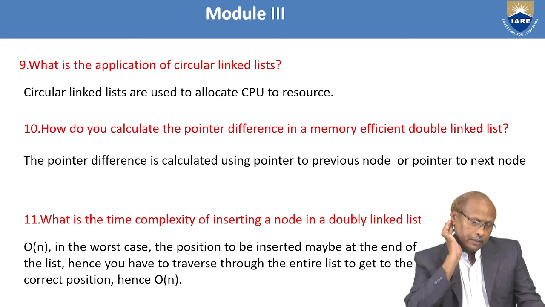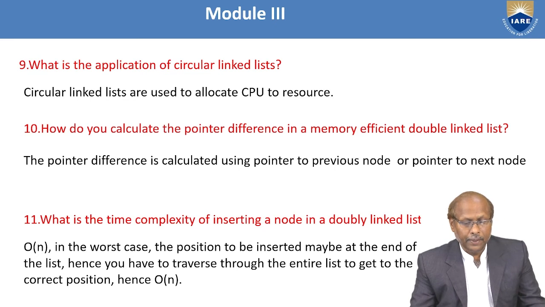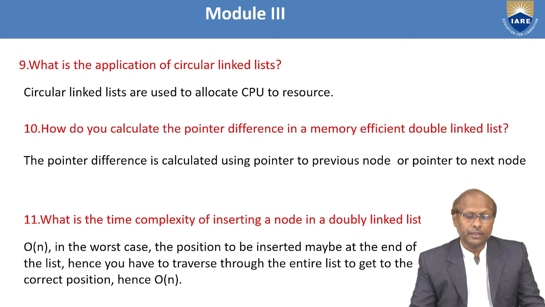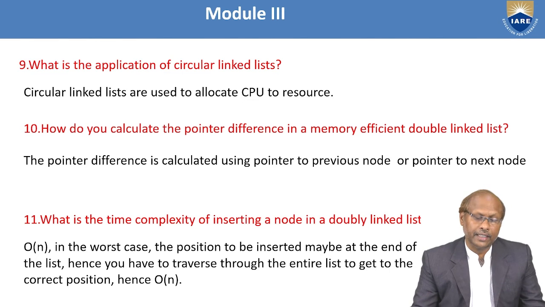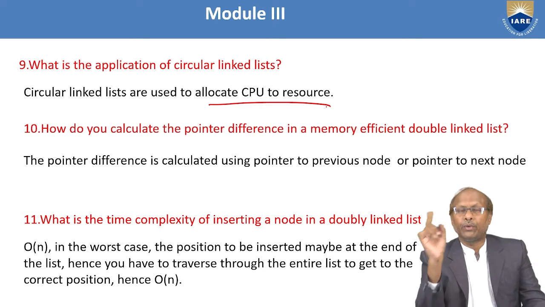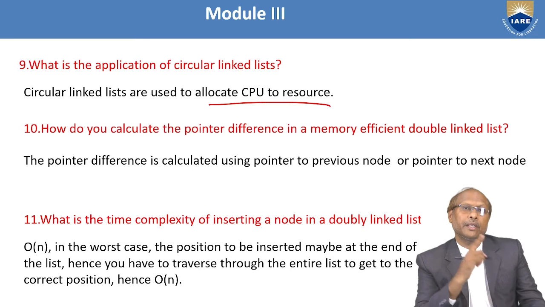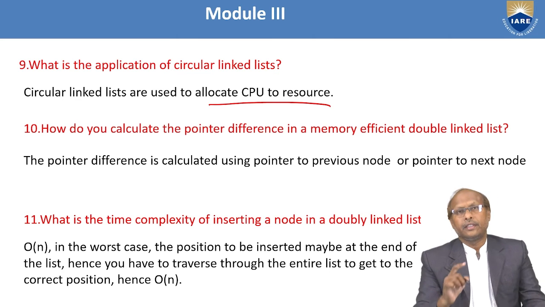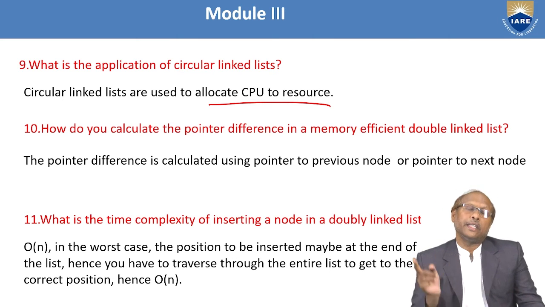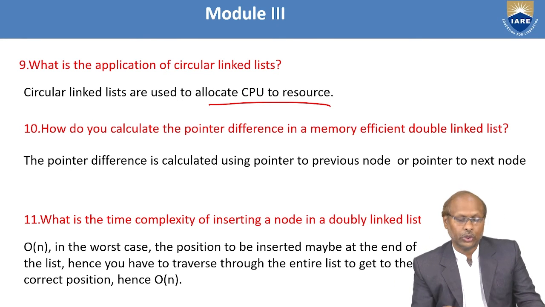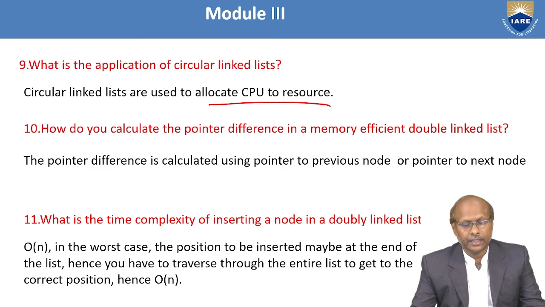Then ninth question. What is the application of circular linked list? Where exactly are circular linked lists useful? Of course, there are many applications, but one of the very prominent applications is to allocate CPU resources, because it goes around in a circular queue, one after the other, in a round robin fashion. That's why they use circular linked lists. Because it is used to maintain the jobs. First job, second job, third job, like this, it has to allocate these resources. So there they use a circular list.